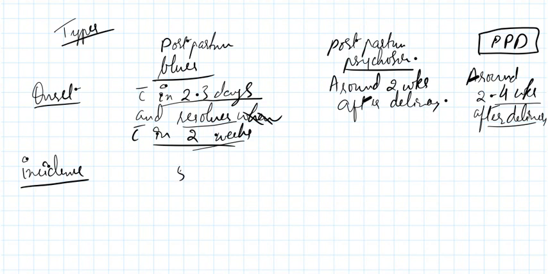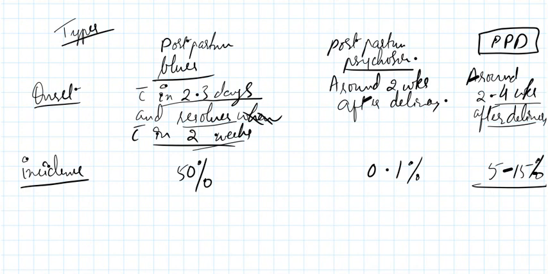Postpartum blues occurs in 50% of individuals, postpartum psychosis occurs in 0.1%, and postpartum depression is seen in 5 to 15% of individuals. So always remember postpartum blues has the highest incidence. 50% of women have postpartum blues.